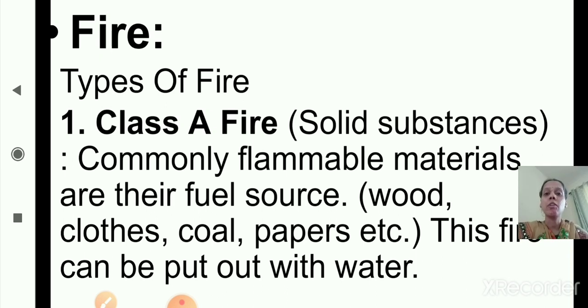In types of fire, the first is class A fire, which is due to solid substances like wood, clothes, coal and papers. This fire can be put out with water. Now we'll move to the second type of fire.